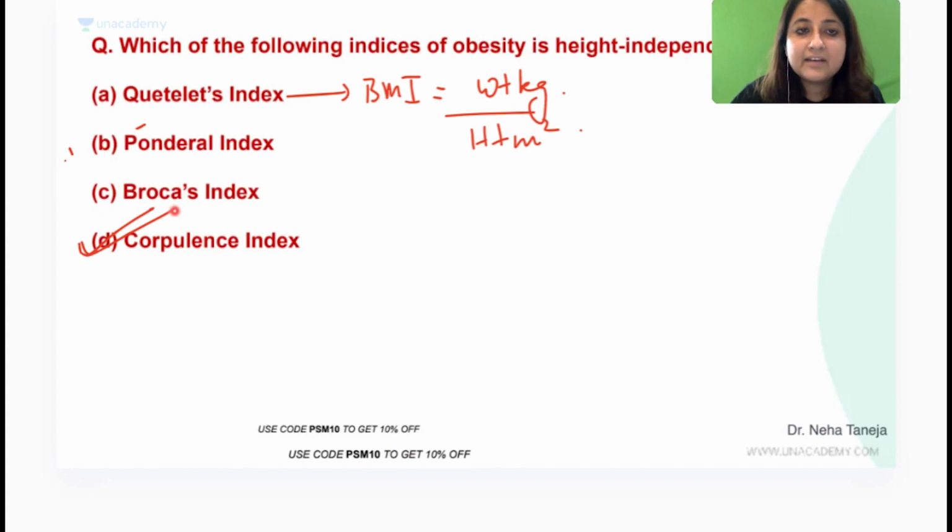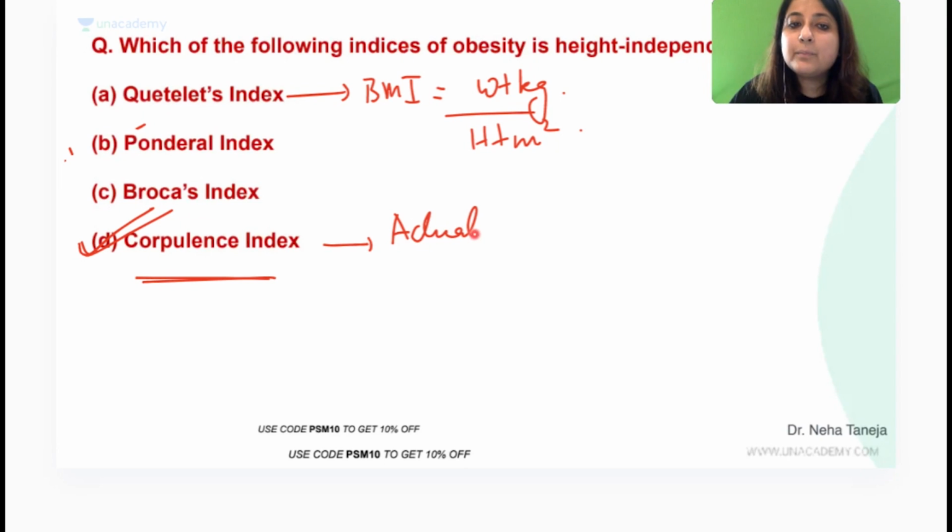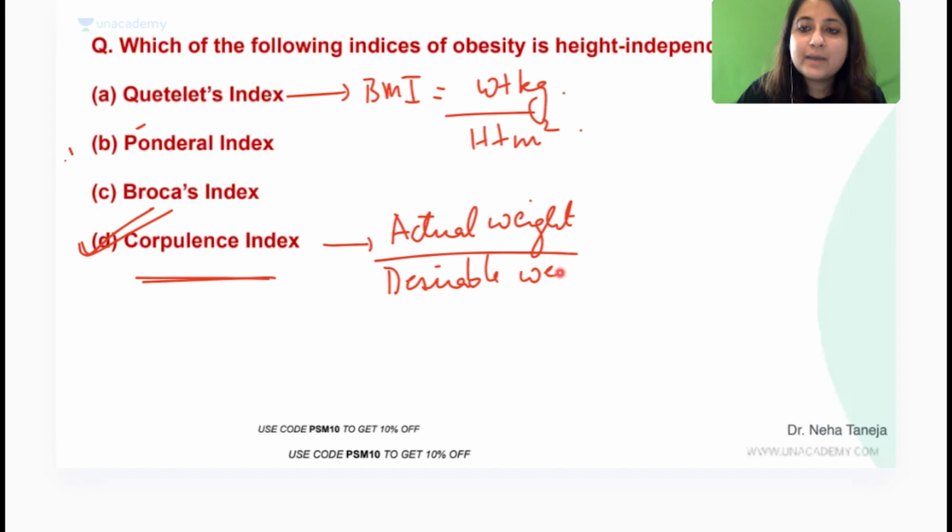Okay, just a quick revision for this. Corpulence index is height independent. What is this? Actual weight by desirable weight. Please correct it everybody. Actual weight by desirable weight. कोई बात नहीं, मैं extra तुमको marks दूंगी. ठीक है, actual weight by desirable weight.